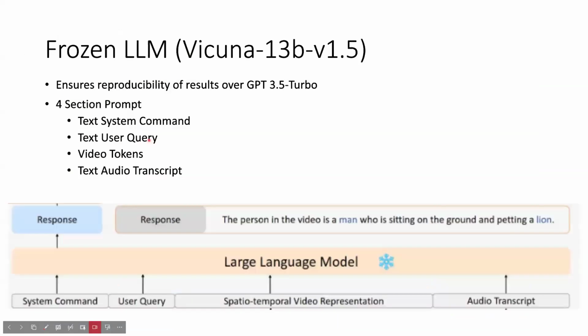So the first part we're going to go over is the LLM, which is a frozen LLM. It uses the Vicuna architecture just to ensure that everything is reproducible instead of choosing a GPT. And it accepts 4 prompts: first, system commands, user queries, video tokens, and lastly, an audio transcript. And then it produces a response with key nouns.